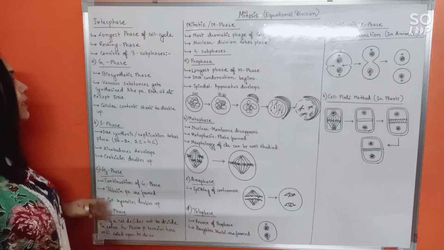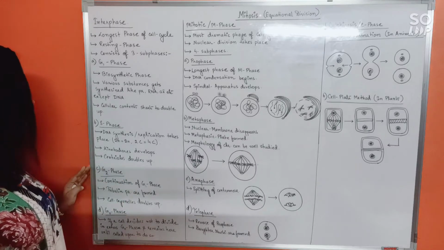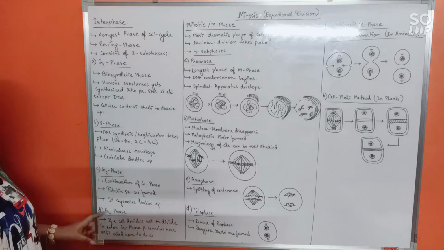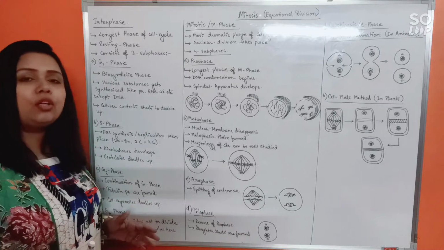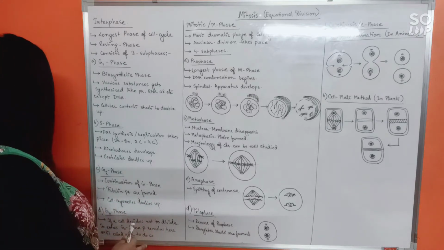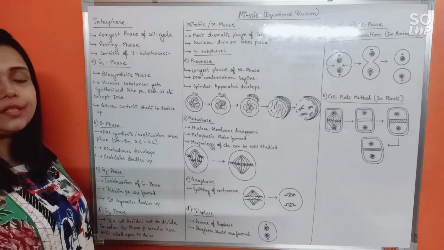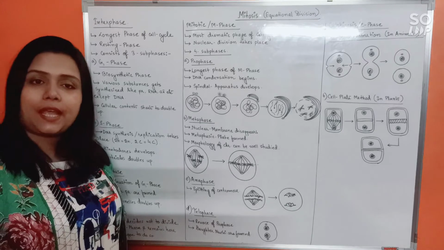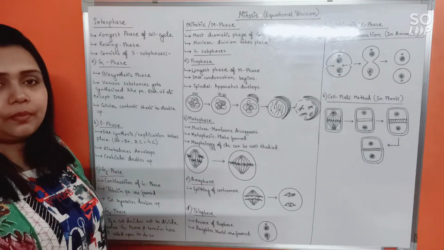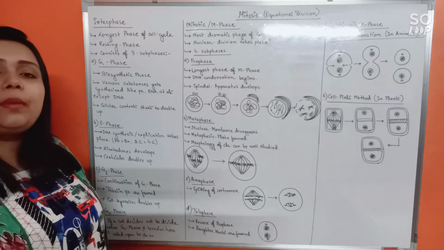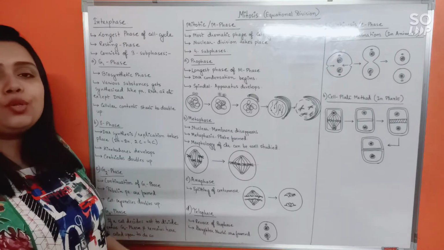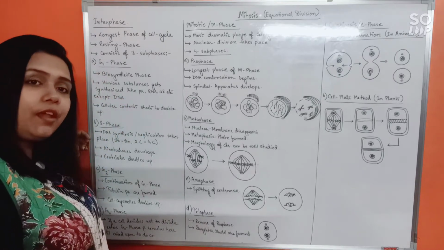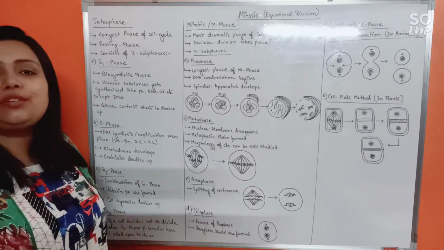Alright. So interphase consists of G1, S and G2 phase. But something additional should be mentioned here. It may not be a part of the interphase, but it is related to the interphase. We call it G0 phase or quiescent phase. Suppose a cell decides not to divide or to remain permanent. In that case, the cell from the G1 phase, instead of moving to the S phase, directly moves to the G0 phase.